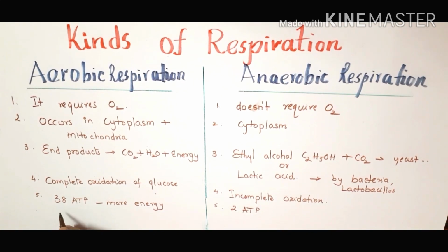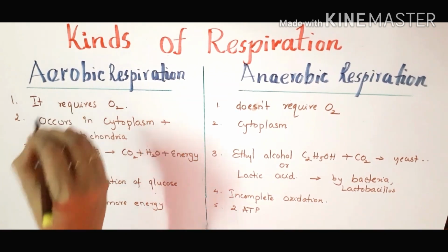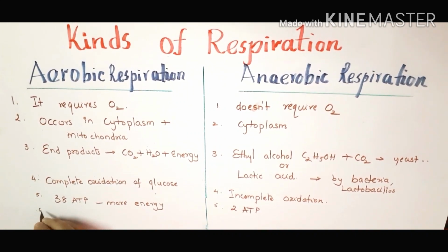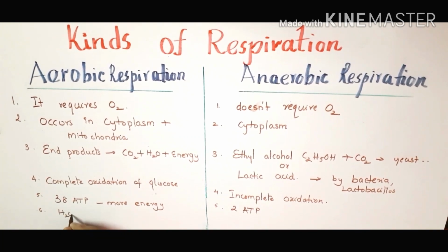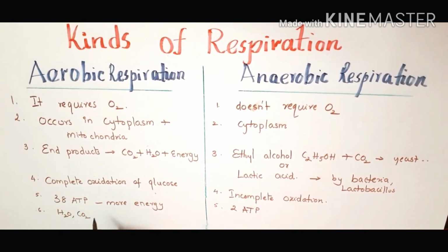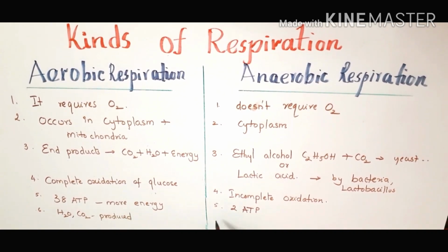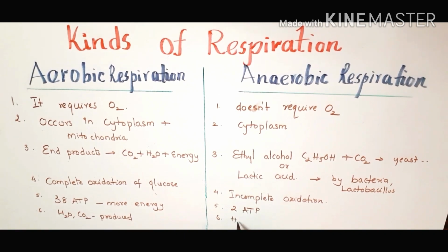We can say that a large amount of energy is produced in aerobic respiration when compared to anaerobic respiration. Next, water is produced in aerobic respiration along with carbon dioxide. What about anaerobic respiration? Here we can see water is not formed.